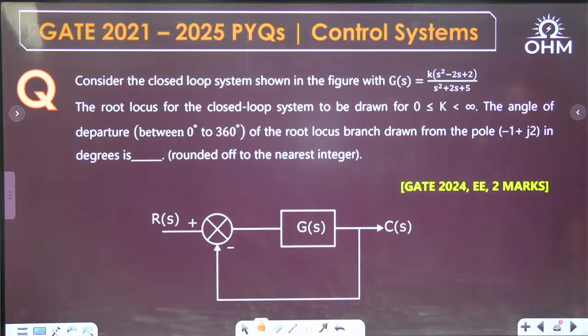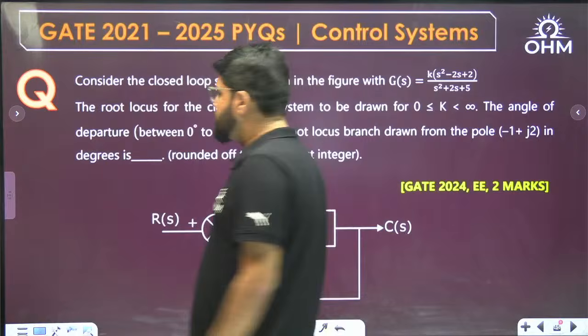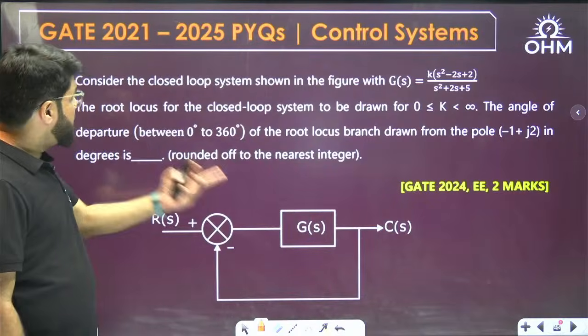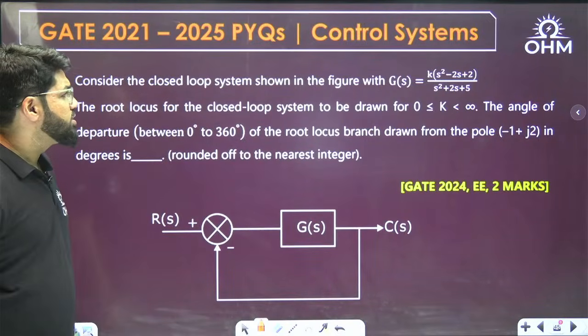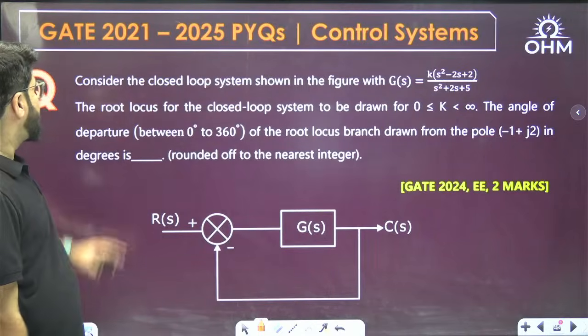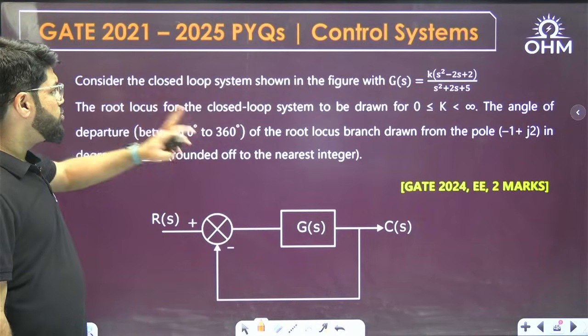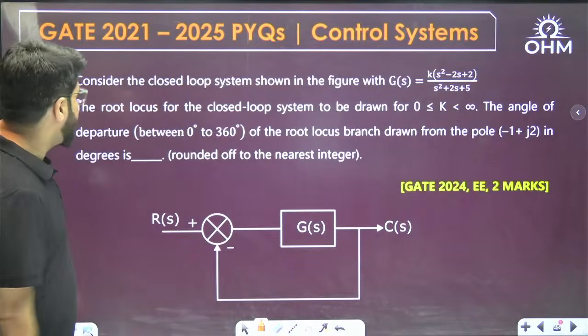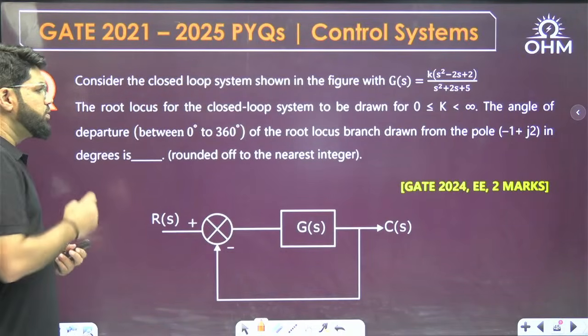Okay, here it is. Consider the GATE 24 EE 2-mark question. Consider the closed loop system shown in the figure, with G(s) equal to K(s² - 2s + 2) upon (s² + 2s + 5). The root locus for the closed loop system is to be drawn for 0 < K < infinity. The angle of departure between 0 to 360 of the root locus.